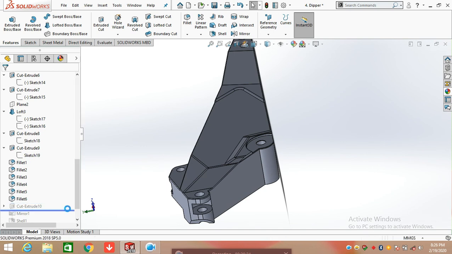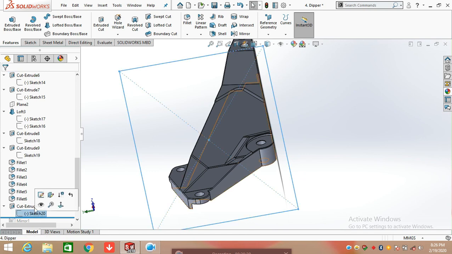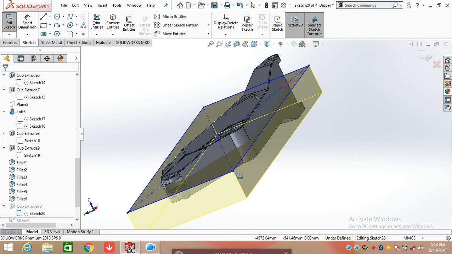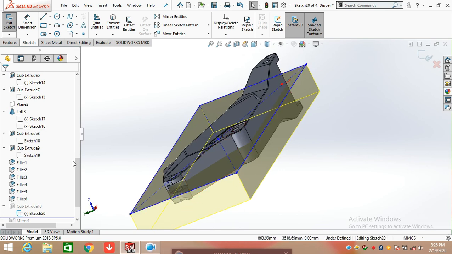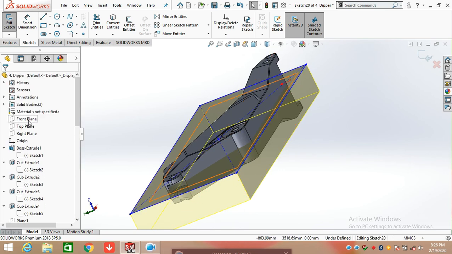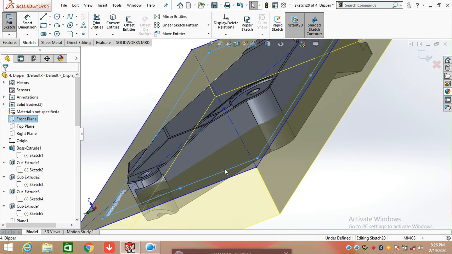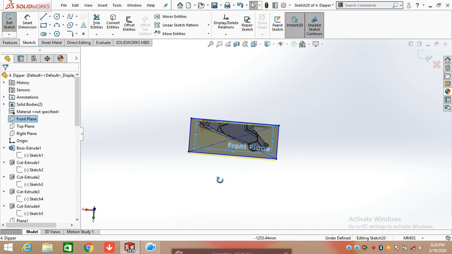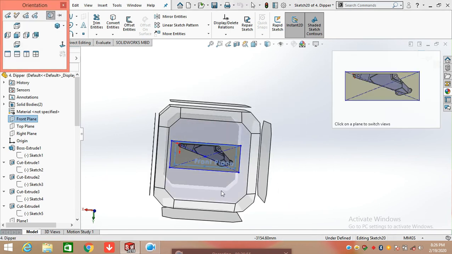After applying the fillets, at the end we again apply extrude cut. So click on sketch command and draw a sketch here on the front plane. This is simply a rectangle.